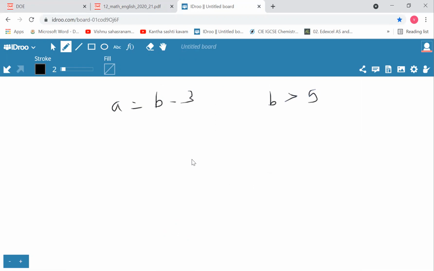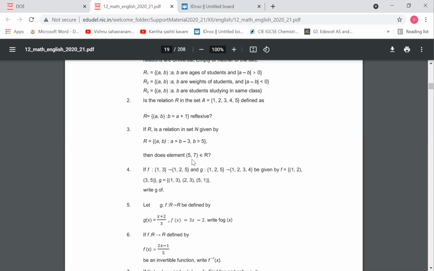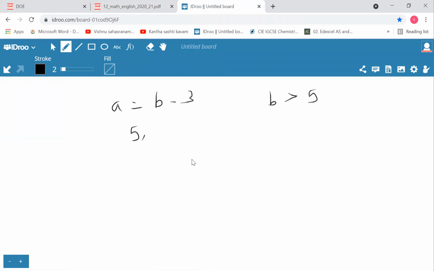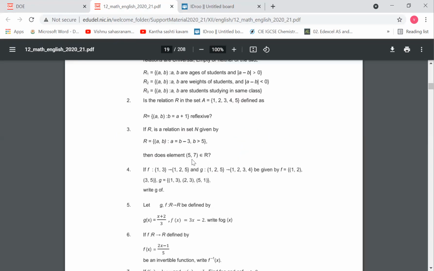We have to find out whether (5, 7) belongs to this particular relation. When you substitute a as 5 and b as 7, you can see that 5 is not equal to 7 minus 3. So it does not belong to this relation.